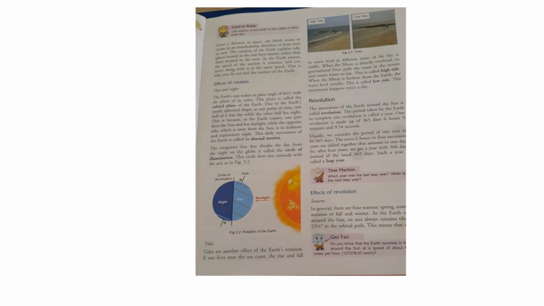If we have day every day and no night, it is not at all good. Those who experience night would have it continuously. So life would not have been possible on the Earth in such a situation. Because of the Earth's rotation, we are getting day and night.